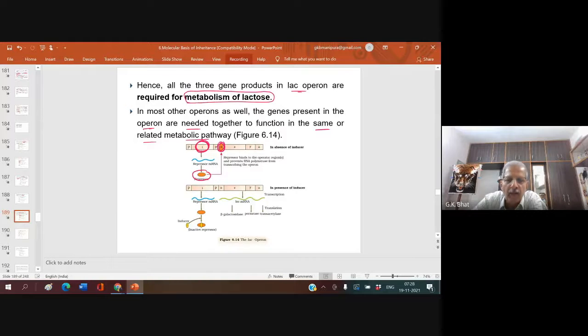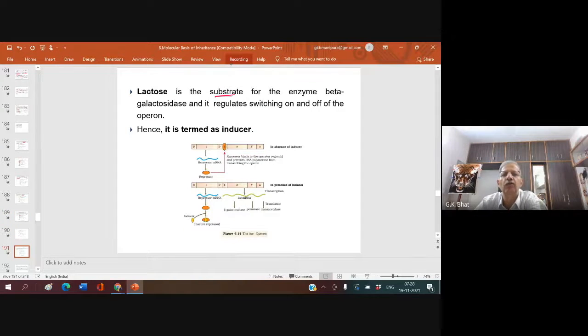Lactose is the substrate for the enzyme beta-galactosidase, and it regulates the switching on and off of the operon. So, now it is termed as inducer. When lactose is present, the lac operon starts functioning. When the lactose is completely utilized, the lac operon stops functioning.